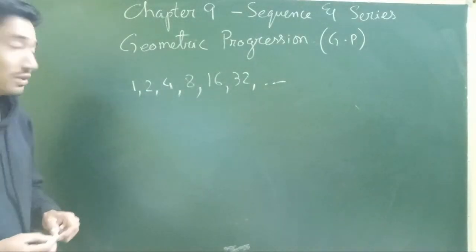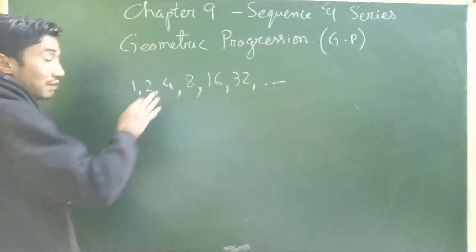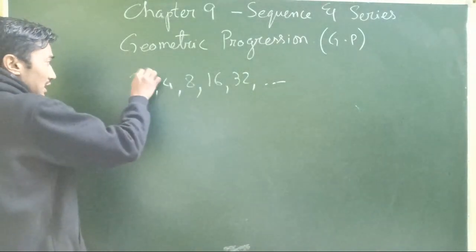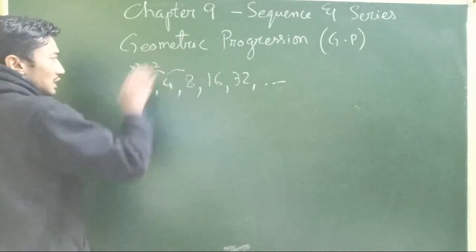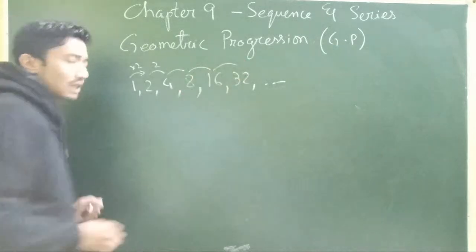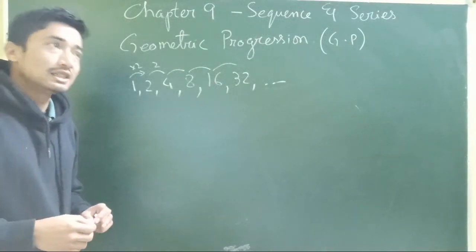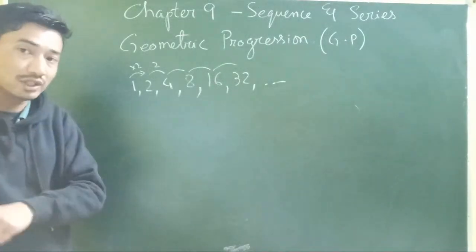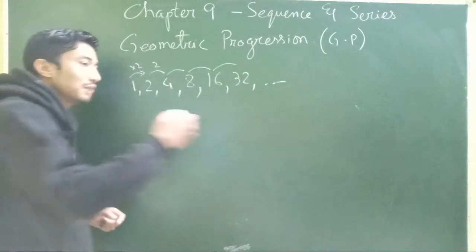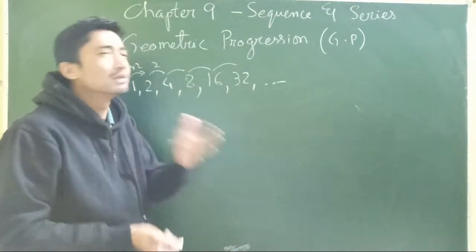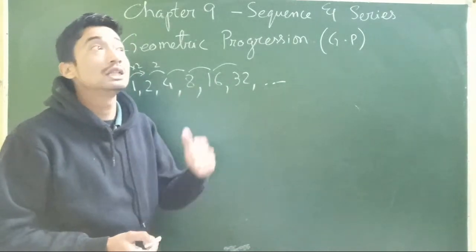Now in this sequence, as we proceed with every successive term, what happens? Every successive term is being multiplied by 2. 1 2s are 2, 2 2s are 4, 4 2s are 8, 8 2s are 16, 16 2s are 32. So it is getting multiplied by the same constant term, which is known as the common ratio. We'll learn about that. This is known as a geometric progression, where this time it's not about adding or subtracting. This time, in simple words, it's about multiplying or dividing by the same common constant term.